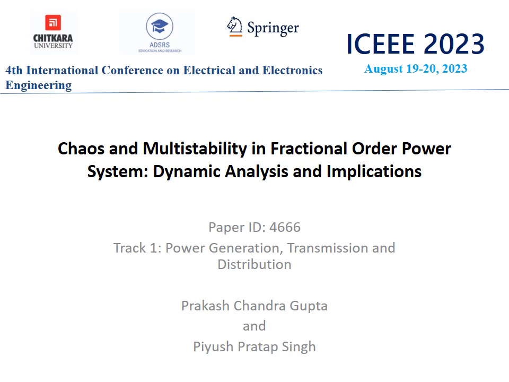My name is Prakash Chandra Gupta. This paper is submitted to the 4th International Conference on Electrical and Electronics Engineering, ICEEE 2023, and the paper title is Chaos and Multistability in Fractional Order Power System, Dynamic Analysis and Implication. Paper ID is 4666. Track 1, Power Generation, Transmission and Distribution. The authors are Prakash Chandra Gupta and Piyush Pratap Singh.